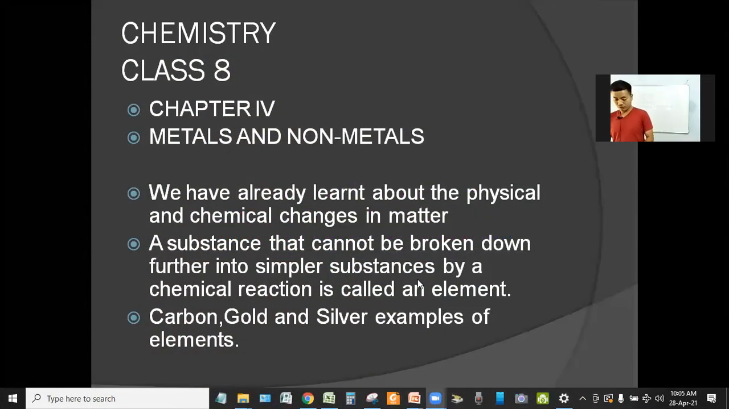Okay, in the previous classes, we have already learned about the physical and chemical changes in matter. And we have also learned that a substance that cannot be broken down further into simpler substances by a chemical reaction is called an element. Examples are carbon, gold, and silver.